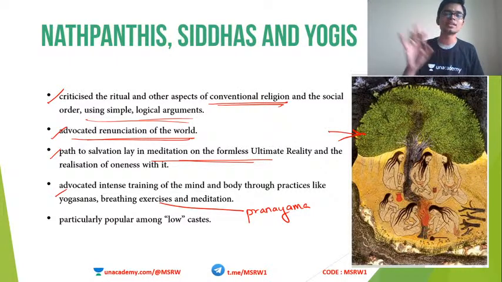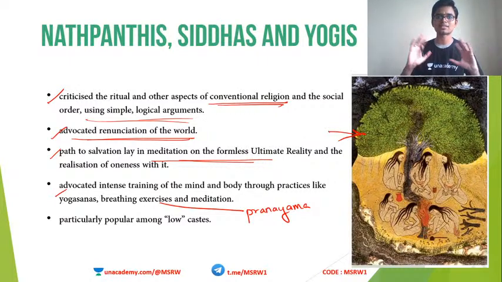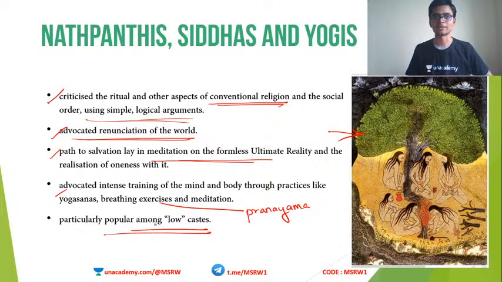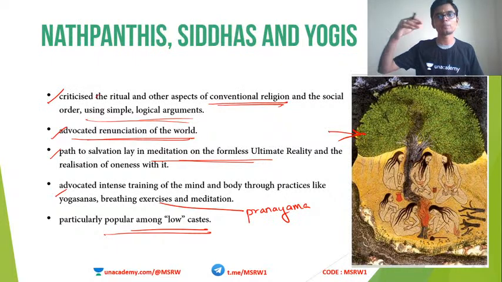So Nathpanthis, Siddhas and Yogis said that this breathing exercise and meditation will help you to gain more discipline and control your body, which will help you to attain the path of salvation. And this group was especially popular among the lower sections of society. Clear? Again, they were popular there because they were opposing the higher sections, the Brahmanical systems.